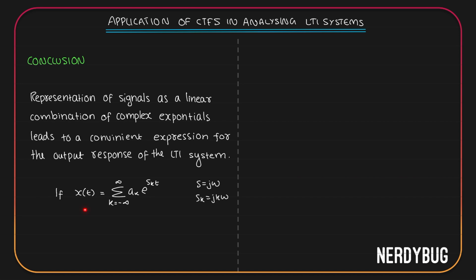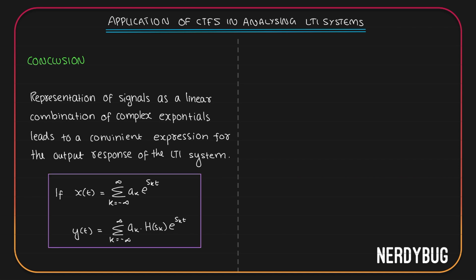So if you can write x of t in this form, then y of t will simply be summation from k equals minus infinity to infinity. Ak will still be there, it is a constant. For e raised to skt, the response will be h of sk multiplied by e raised to skt itself. So it makes the mathematics of finding output of an LTI system easier.